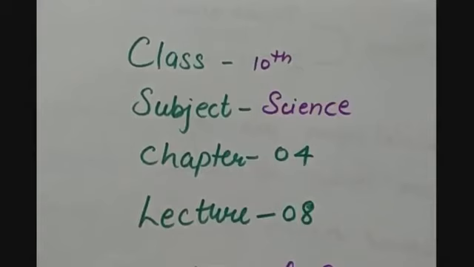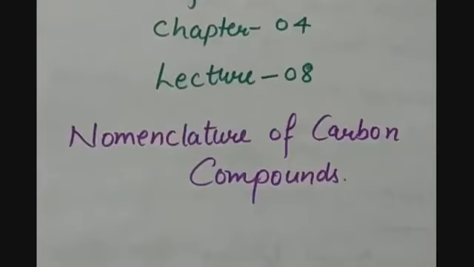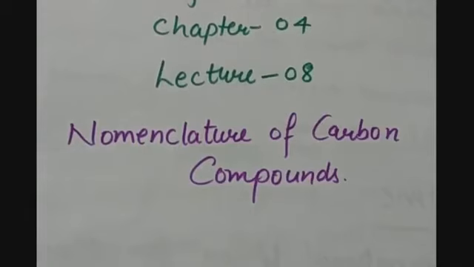This video is for class 10th, subject science, chapter number 4, that is carbon and its compounds. And this is lecture number 8. So, in the last lecture, lecture number 7, we have studied about homologous series. Today's topic is nomenclature of carbon compounds.